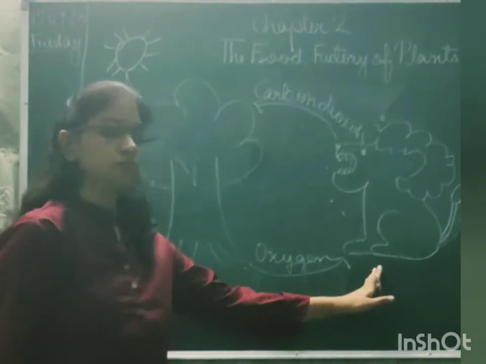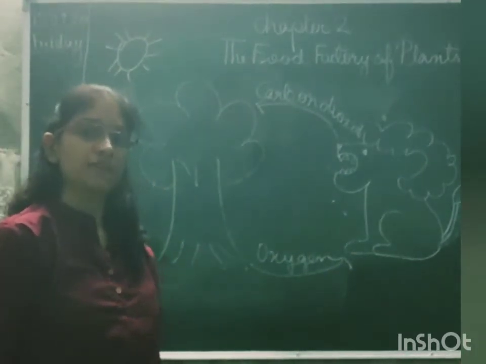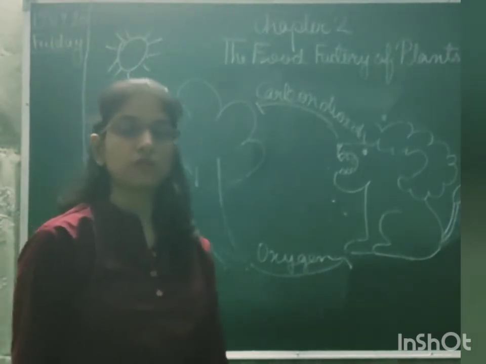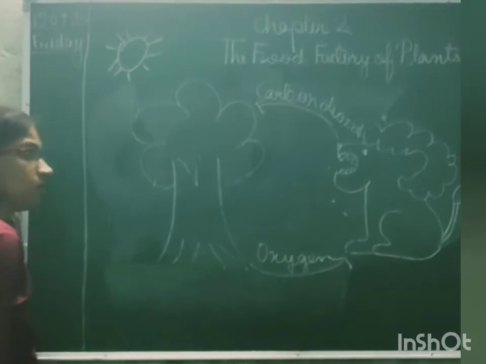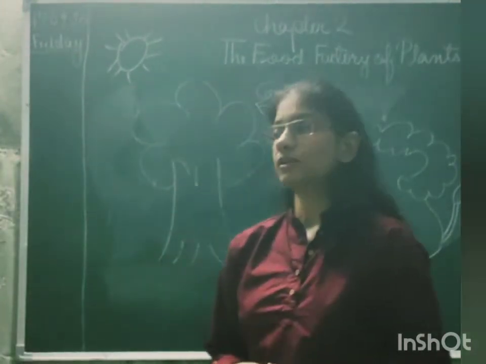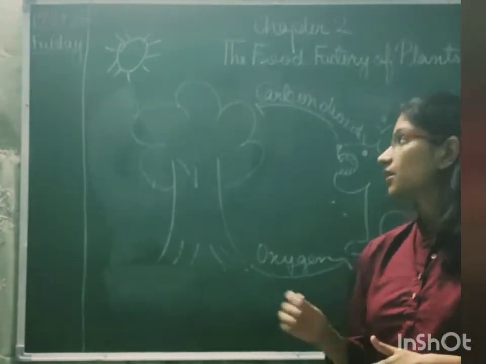Animals use this oxygen to breathe, and plants use this carbon dioxide given out by the animals to prepare their food by the process of photosynthesis. Now, children, we have understood how plants and animals are dependent on each other.